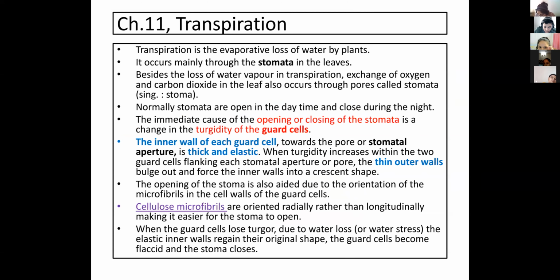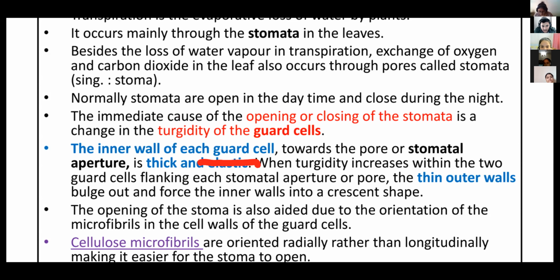So the immediate cause of the opening or closing of the stomata is a change in the turgidity of guard cells. Next, the inner wall of each guard cell, meaning towards the pore.